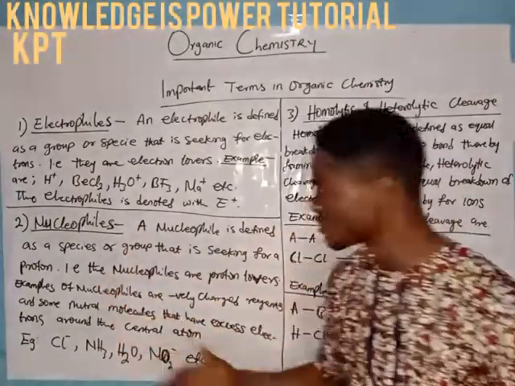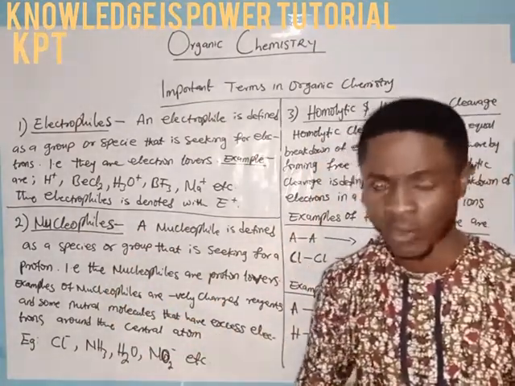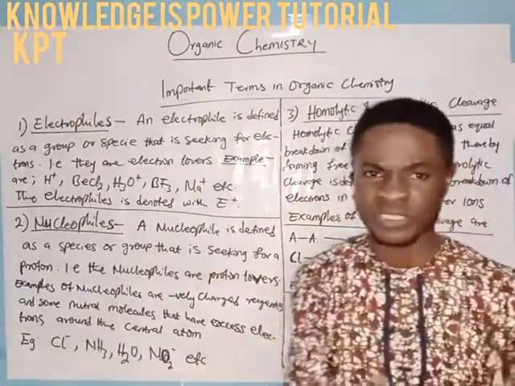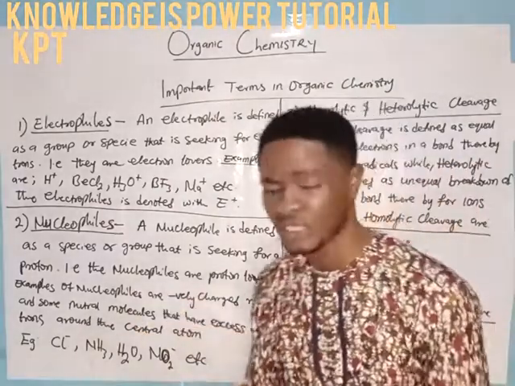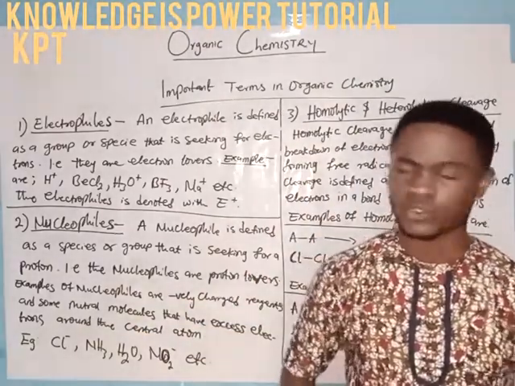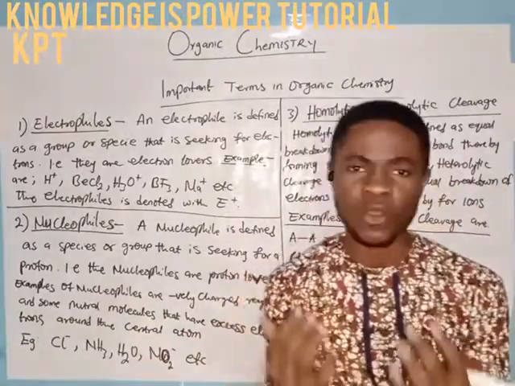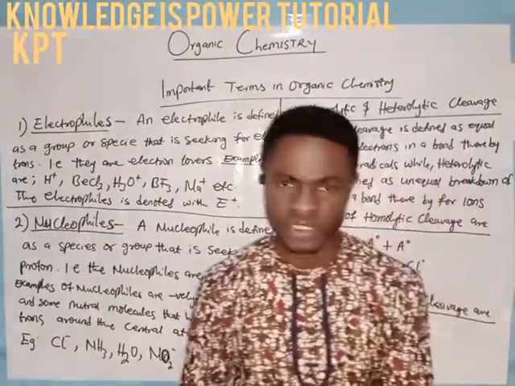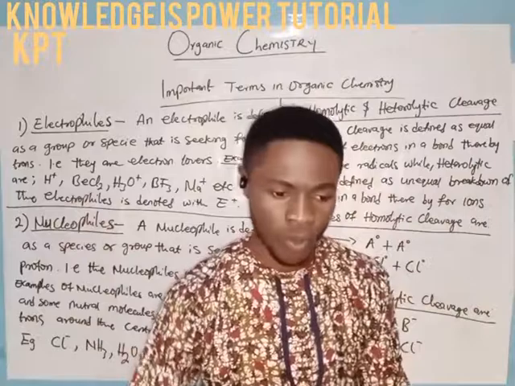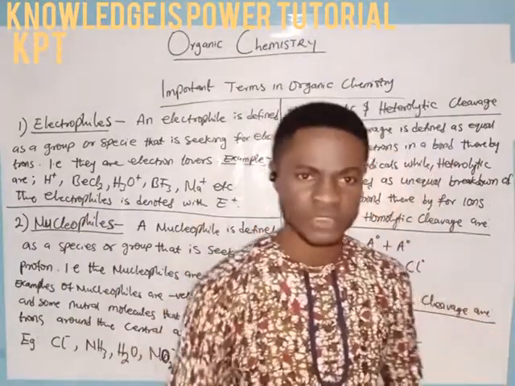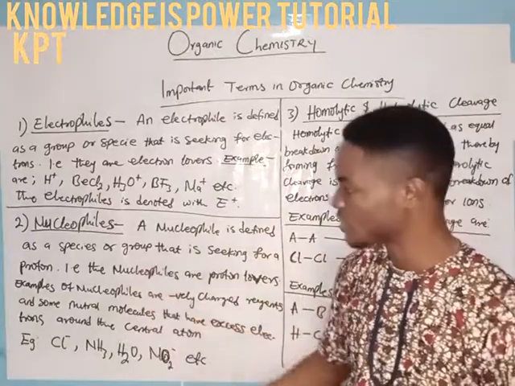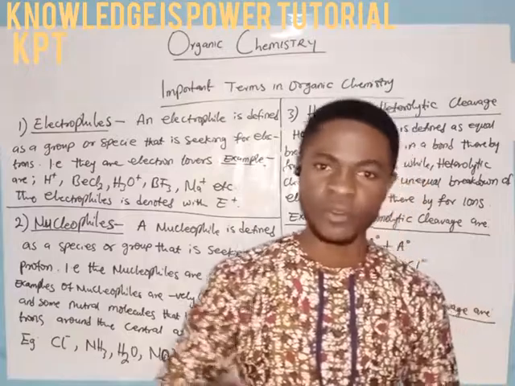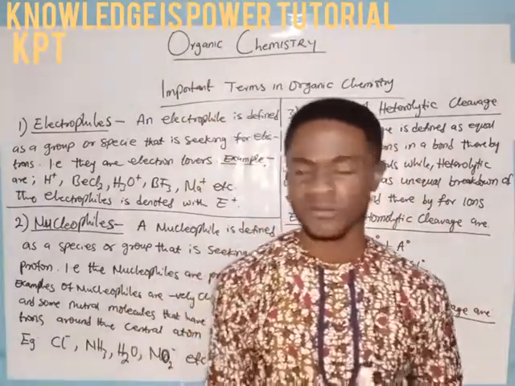In the case of nucleophiles, they are nucleus loving, or in other words, they are proton loving. So the proton which the nucleophiles are loving is positively charged, and hence the nucleophiles in themselves must be negatively charged. In a concise definition, one may say that electrophiles are positively charged species, or electron deficient species, looking for electrons. On the other hand, nucleophiles are electron rich species looking for a proton to give out their electrons. Very, very important to understand.